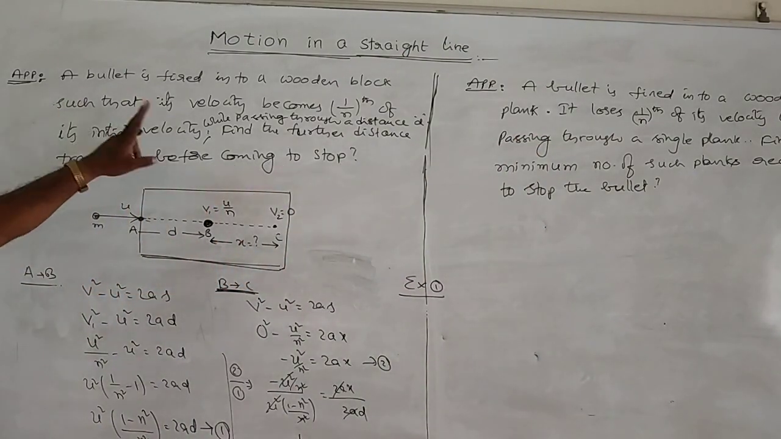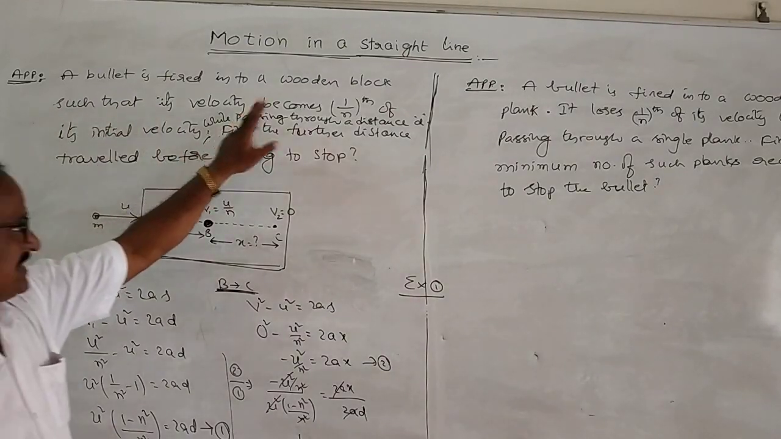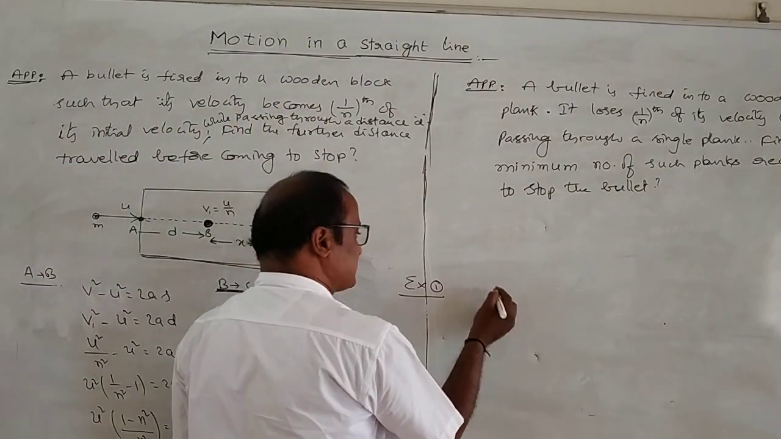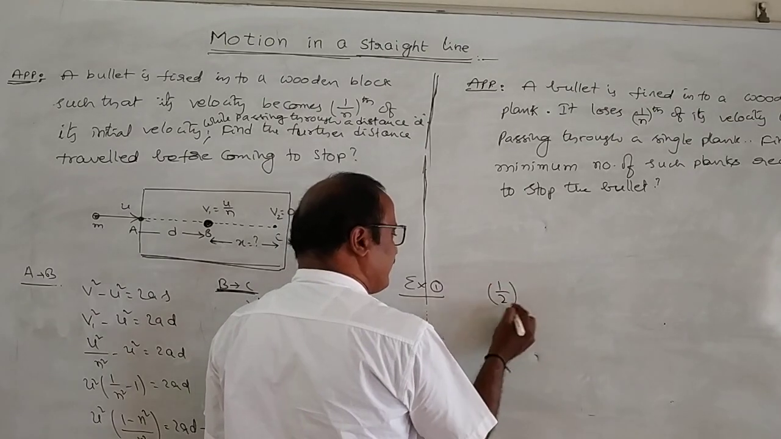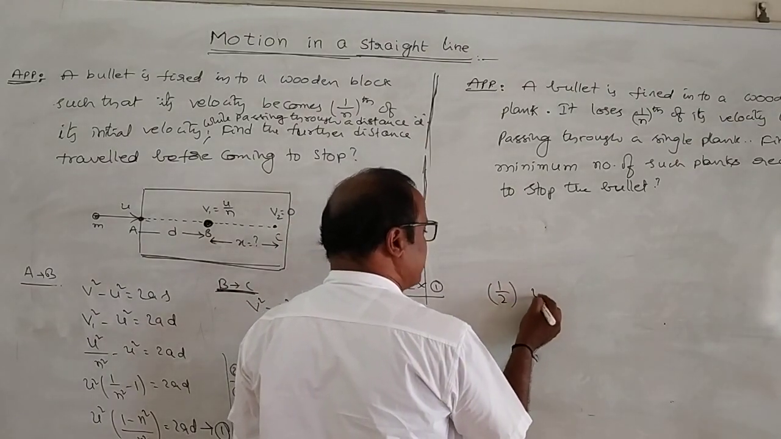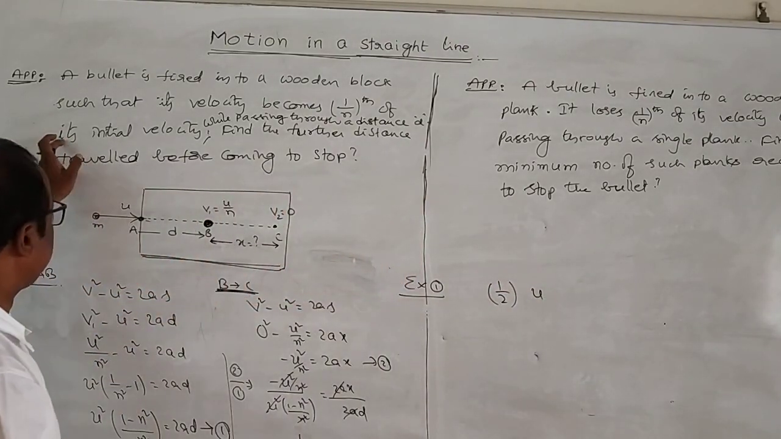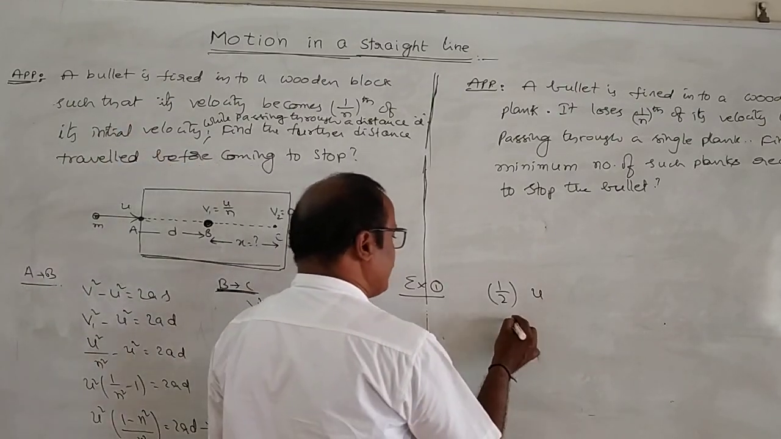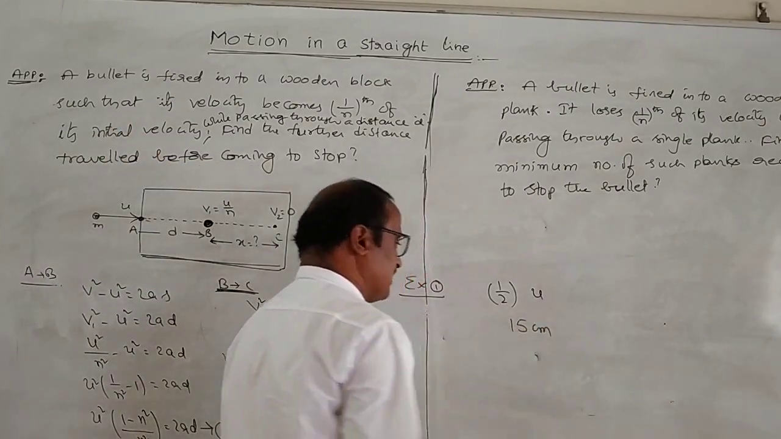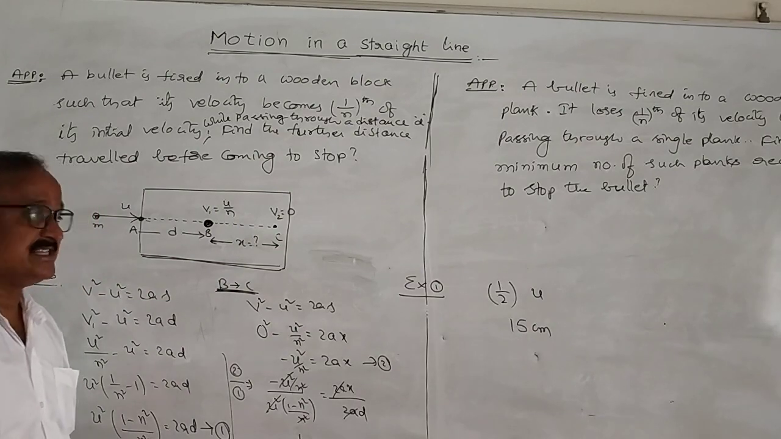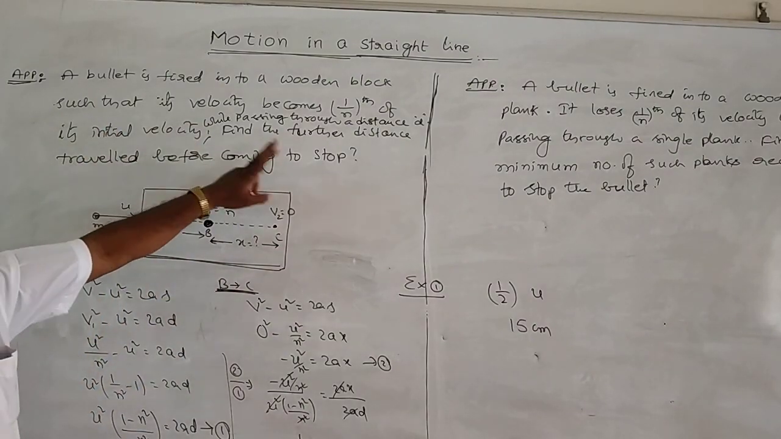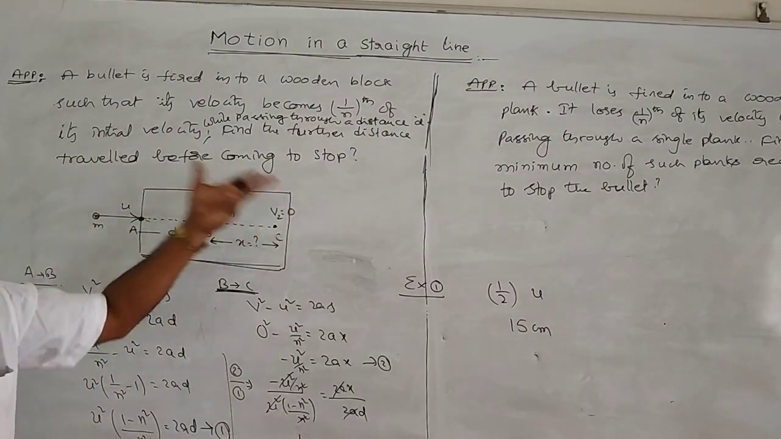Suppose a bullet is fired into a wooden block such that its velocity becomes half of the initial velocity while passing through a distance of 15 centimeters. Find the further distance the bullet travels inside the target before coming to a stop.